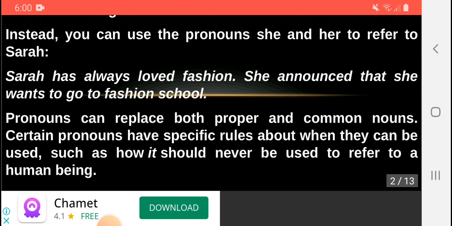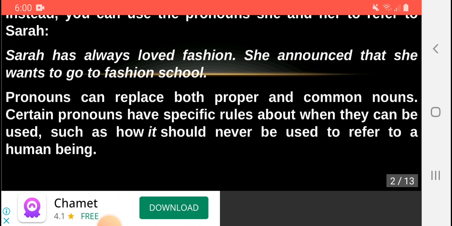Pronouns can replace both proper and common nouns. Certain pronouns have specific rules about when they can be used, such as how it could never be used to refer to a human being.